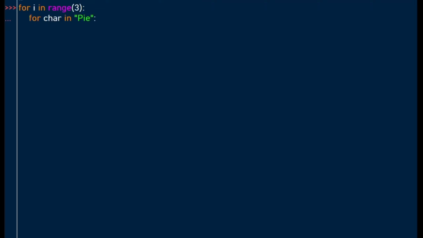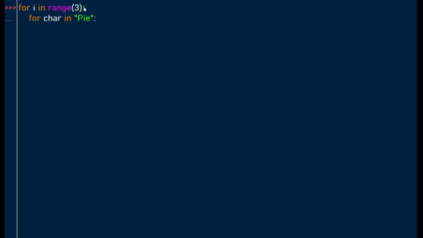In this example, we're going to look at the nested for loop. The for loop can be nested, meaning you have an outer for loop, then you indent the code to have an inner for loop. In this example, we have our range.